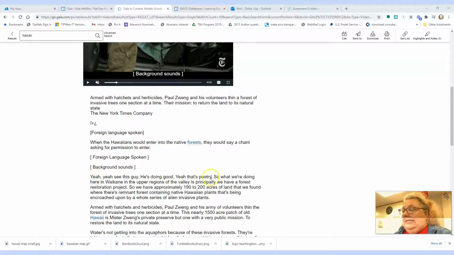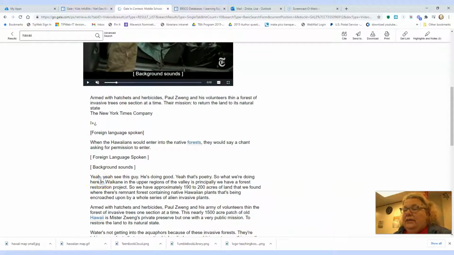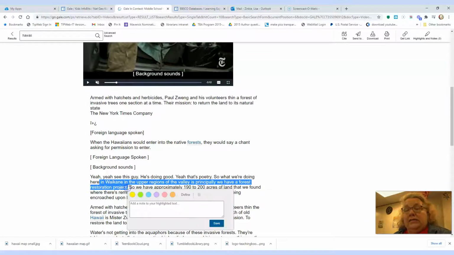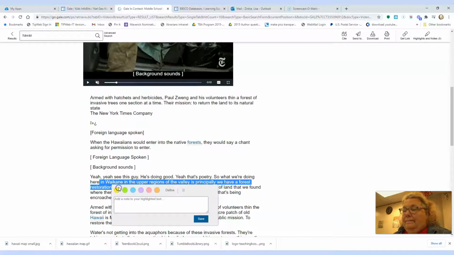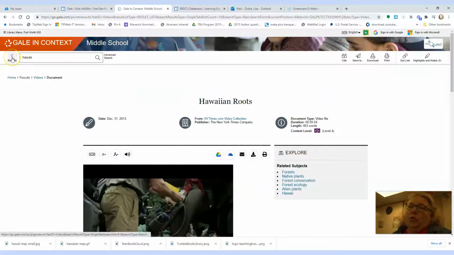So if I wanted to say, quote, I just want to quote, say, here in Waikani, in the upper regions of the valley, is principally we have a forest restoration project. So we could put in Waikani, so I could quote this. Okay. And it's wanting me to highlight the text, but I just want to copy it. Let's see if it'll let me copy it. Yep. And I could put that in quotes into my project. Remember that anything you get, you have to put in your own words.